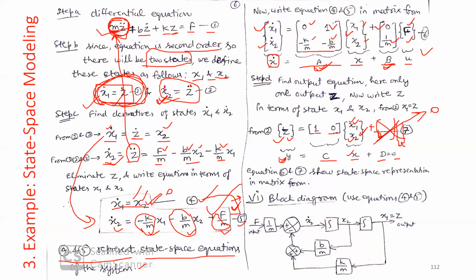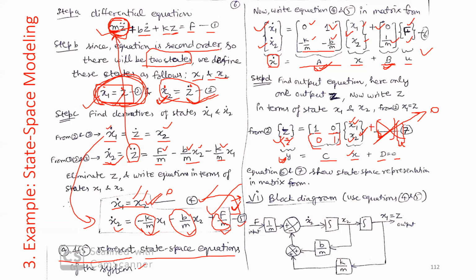And if you want to locate velocity also, if you are interested in seeing the output velocity, you can extend your vector Z with Z dot, and your matrix will be 2 by 2: 0, 1 for the second row.